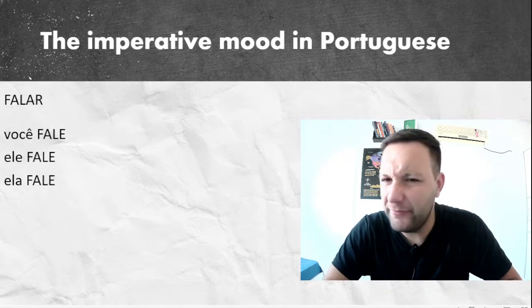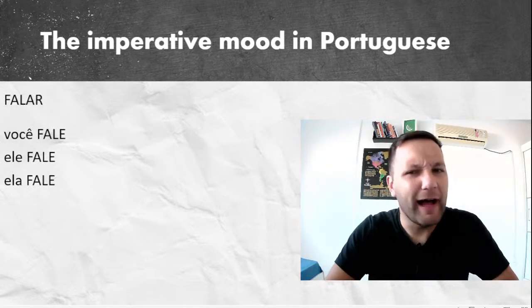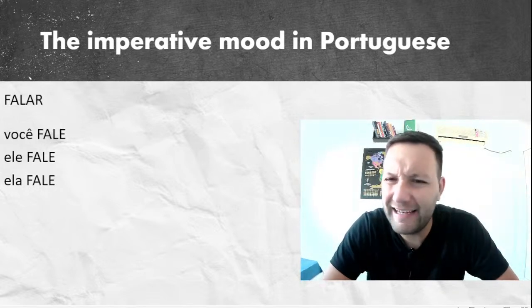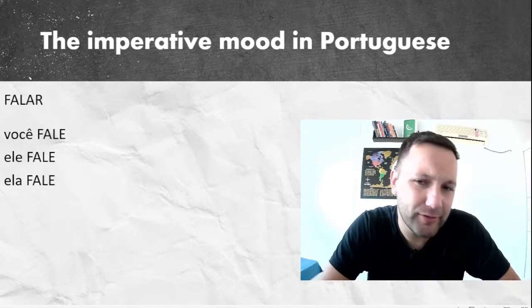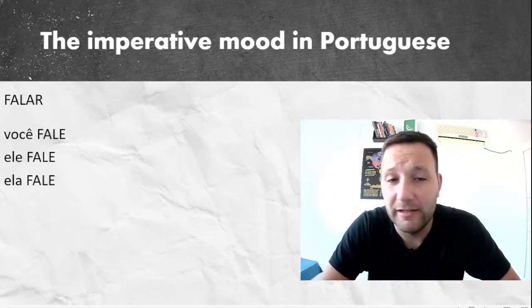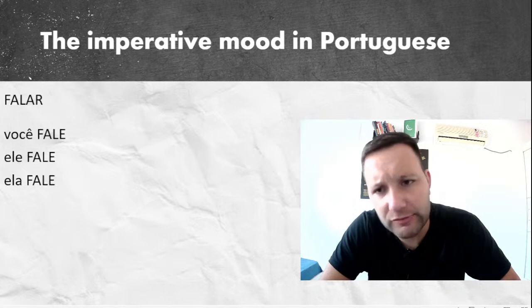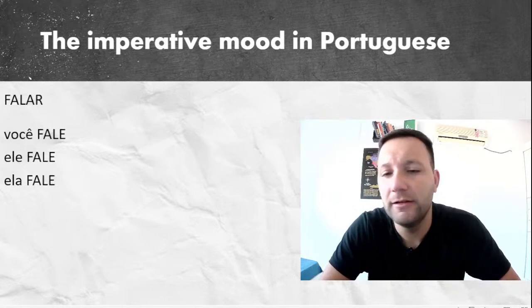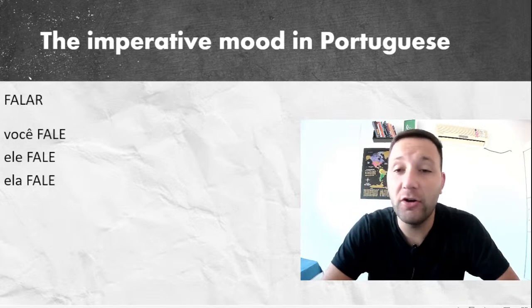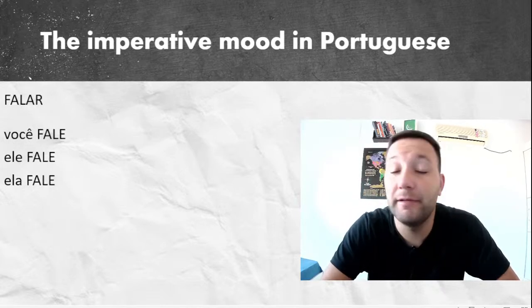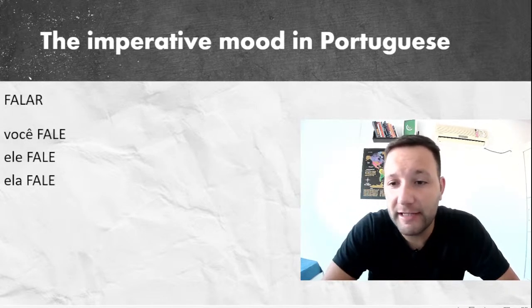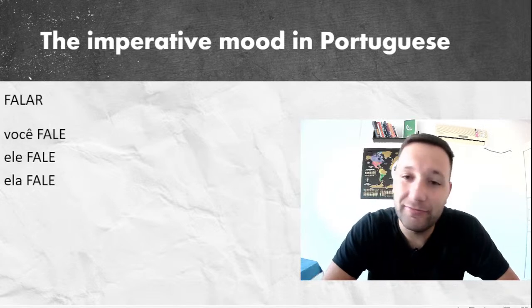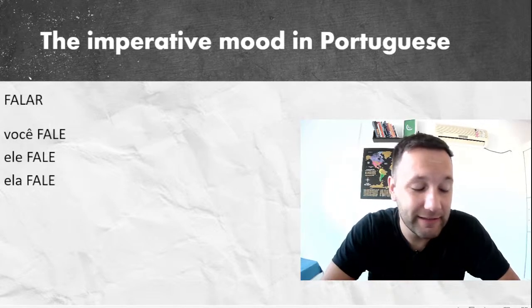Falar, você fale. It's like, hey, fale português. It's an order. Fale, because if you make the conjugation of the indicative, that would be fala. Você fala português. You speak Portuguese. But here you are making an order. Hey, speak Portuguese during the class. Fale português durante a aula. It's an order, a recommendation, a suggestion. It depends on your intonation. And he and she is always the same conjugation. Ele fale, ela fale.